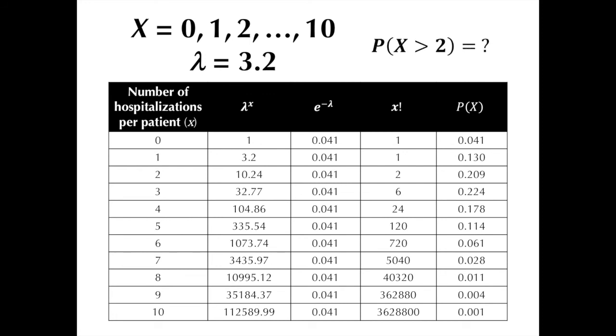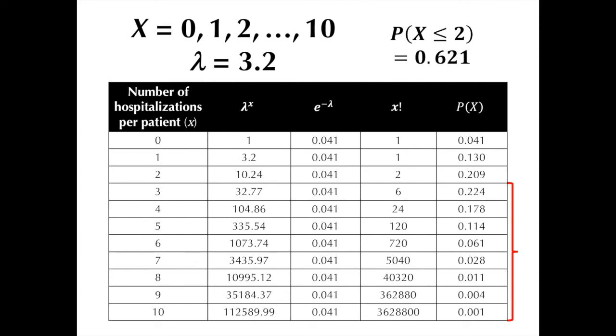Now how about the next question? Here, we want to know the probability that a patient in the medical group was admitted more than twice during the 10-year follow-up period. Now, basing on the inequality symbol that was used, we start adding the respective resultant probabilities, starting with x is equal to 3 all the way up to x is equal to 10. The desired probability then is 0.621.